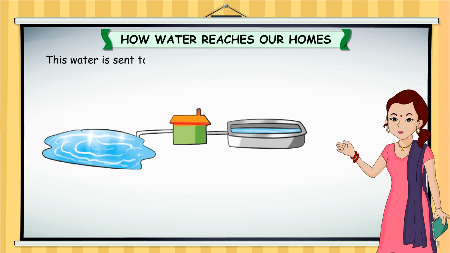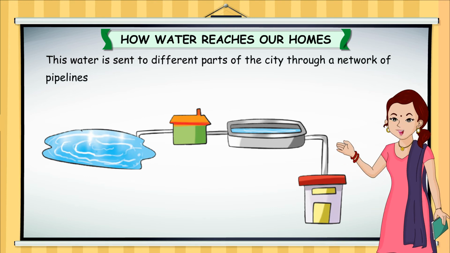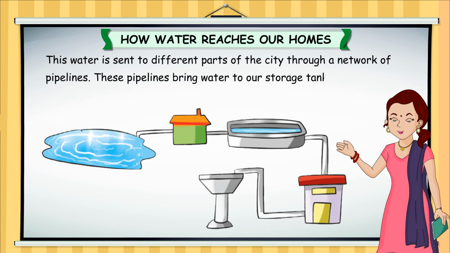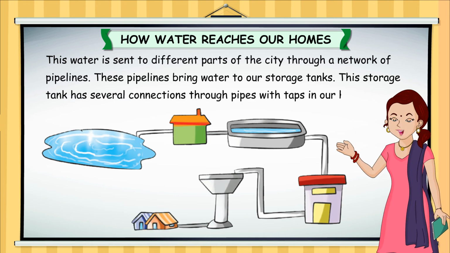This water is sent to different parts of the city through a network of pipelines. These pipelines bring water to our storage tanks. This storage tank has several connections through pipes with taps in our houses.